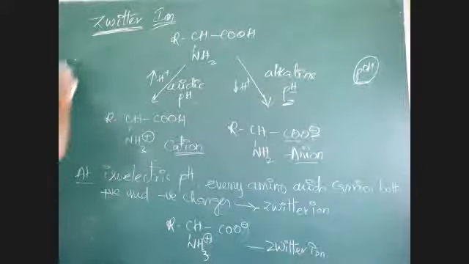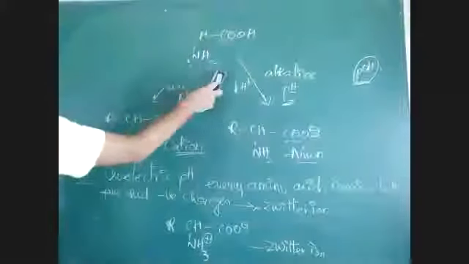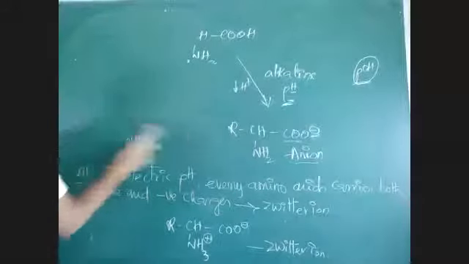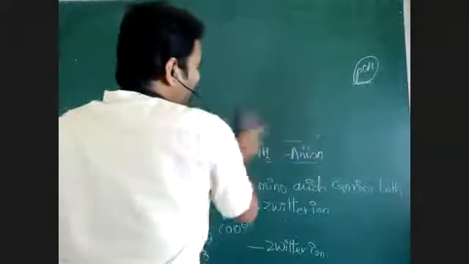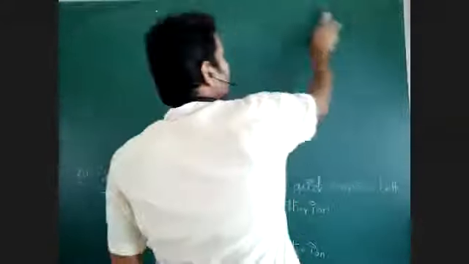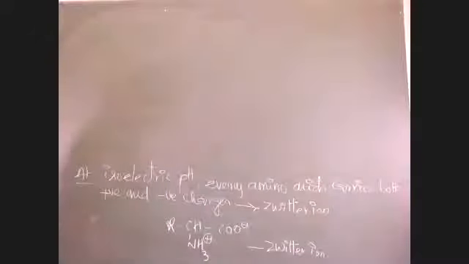Okay, this is how the zwitterion is formed, according to these charges, anion and cation. Suppose an acidic amino acid is there. What is the net charge of an acidic amino acid? Anyone? Acidic amino acids we saw are aspartic acid and glutamic acid.